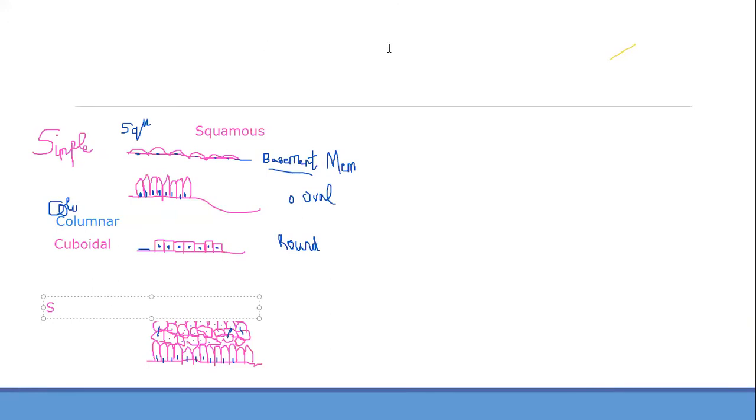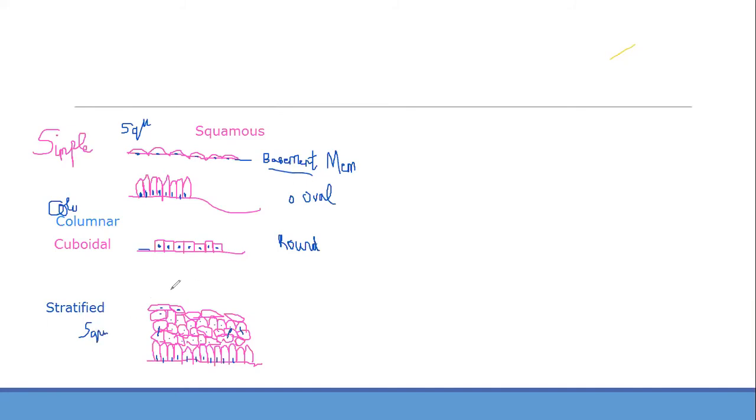Stratified layer. Clear? Now, this is stratified, and we can even call it stratified squamous. Just to make it easy, stratified squamous.